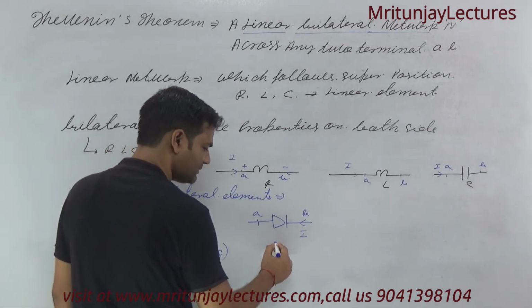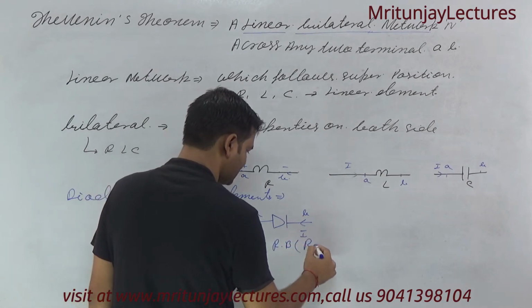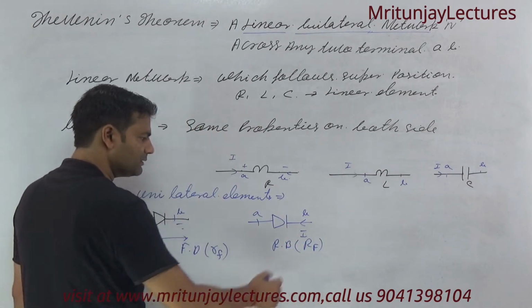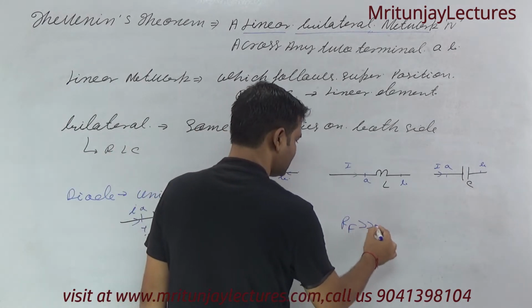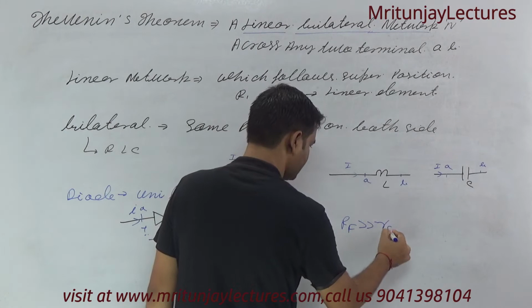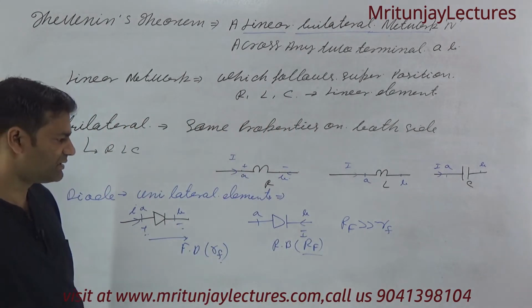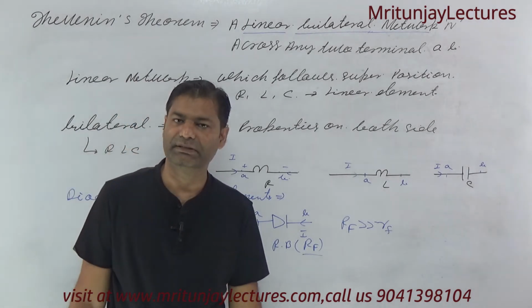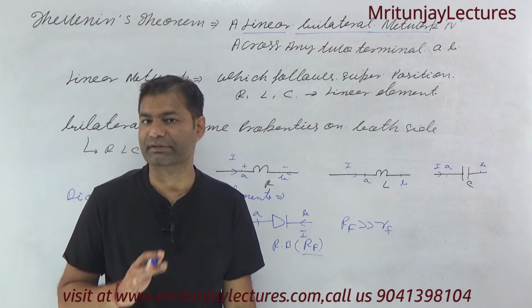That is reverse bias, and what about the resistance? It is larger than the small forward resistance RF. It means resistance is changed if direction of current is changed, so this is not a bilateral element, only a unilateral element.